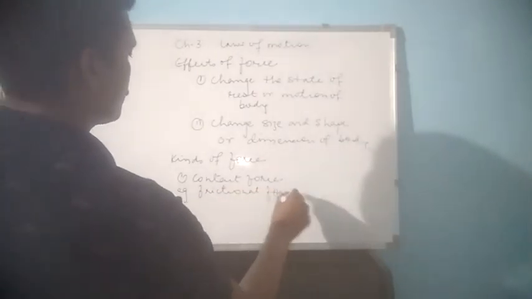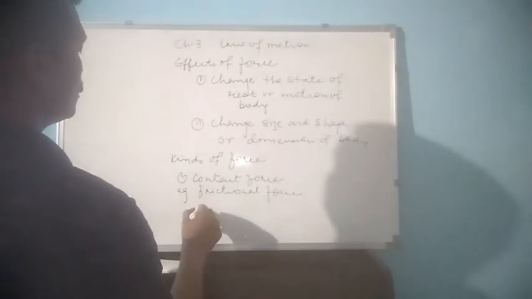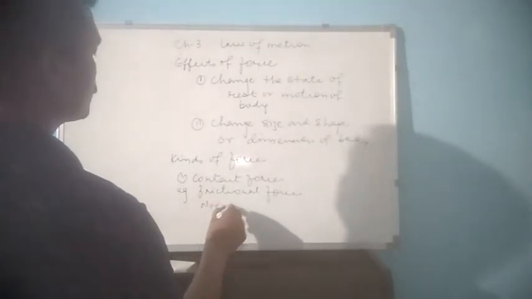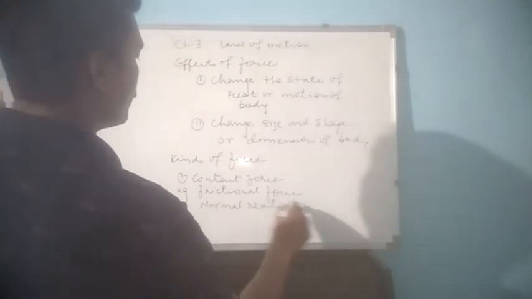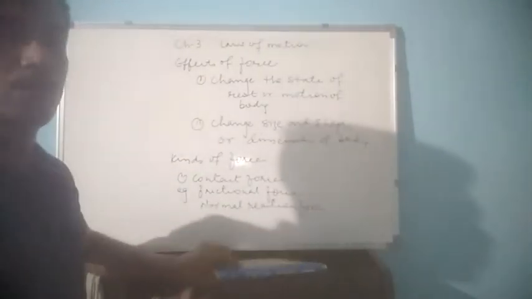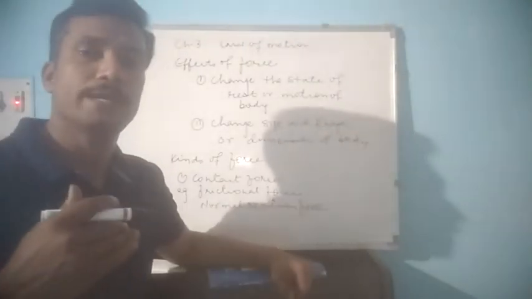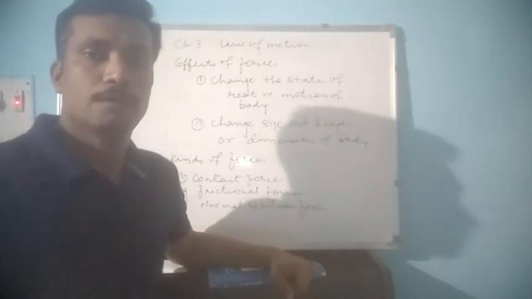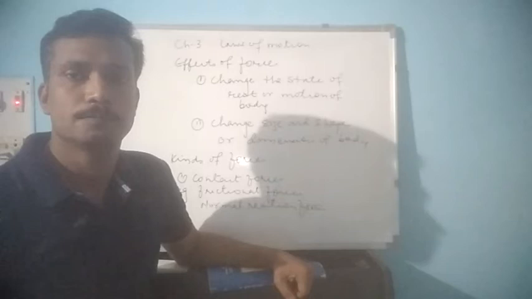Frictional force. We can have another example, normal reaction force. Now what is this force? When we keep a book on the table, the book applies force in the downward direction due to its weight.